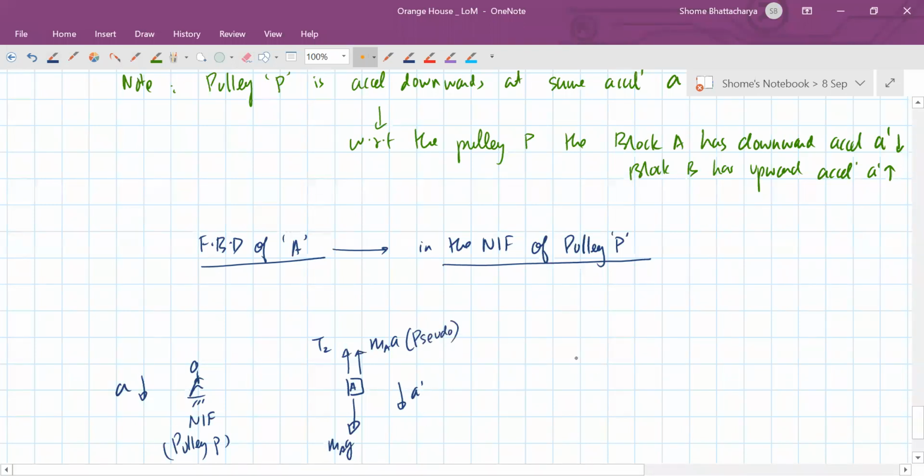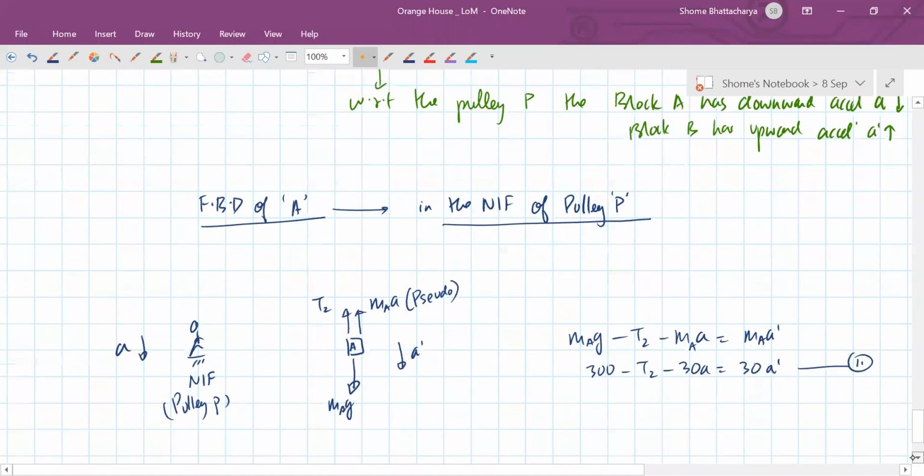Okay, so इसका equation क्या बन जाएगा? The net downward force in this frame is, so that should be equal to mass into acceleration. Okay. And the mass was 30, so this will become 300 minus T2 minus 30A is equal to 30A prime. This becomes my second equation.